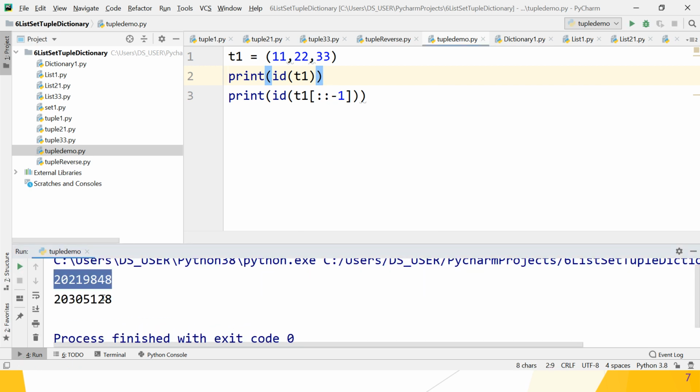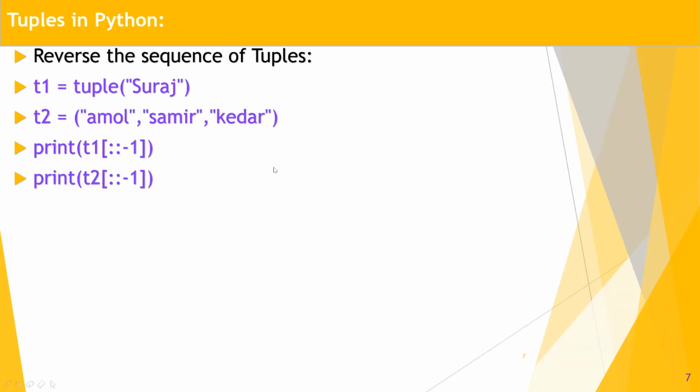Great, these are not the same, guys. So reversing a tuple creates a new tuple. The current tuple is not mutated, guys. I hope you understand that. This is the beauty of Python. So I hope you understand, and let's move to the next point.